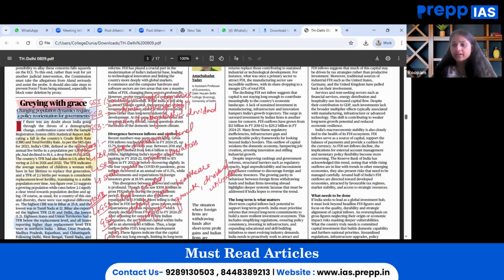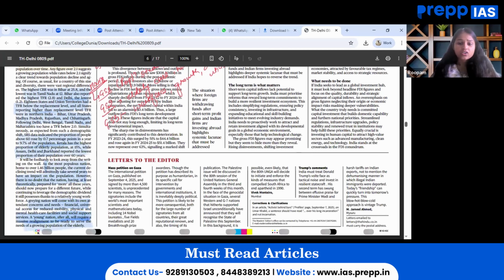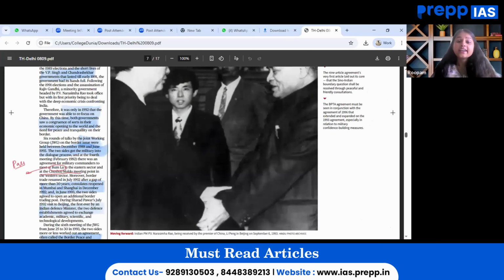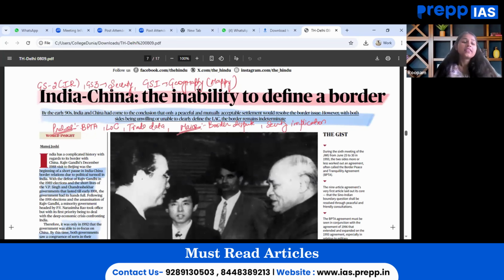Moving on, the next important article that is worth our attention talks about India-China, the inability to define the border. Now, this is relevant for GS paper 1 geography, wherein the geographical conflict that we have with China on the western and eastern front altogether can be studied through mapping series, and at the same time, this is relevant for GS paper 2, wherein in international relations, the neighborhood first policy is to be seen. The Panchsheel Accord that we have signed with them can be brushed up. Relevant also for GS paper 3 under the theme internal security as well.